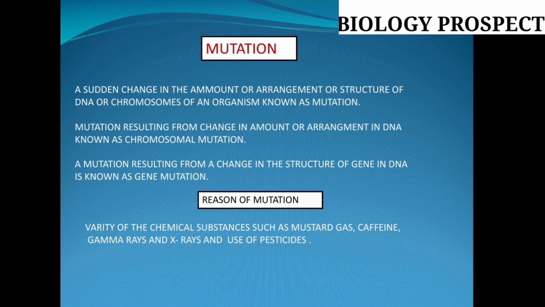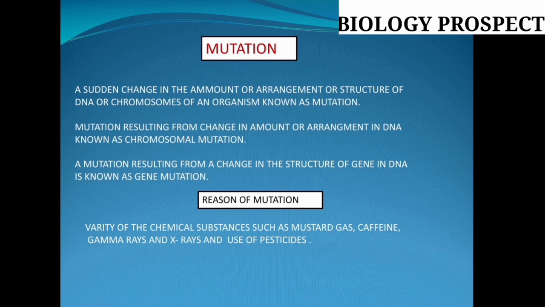Now the very common reasons are increasing pollution, radiation, ultraviolet rays, and different types of radioactive rays.